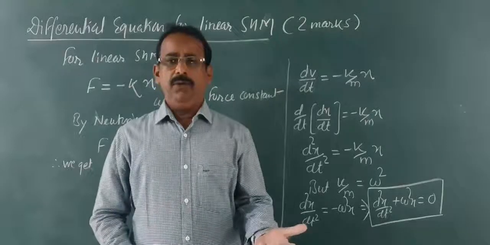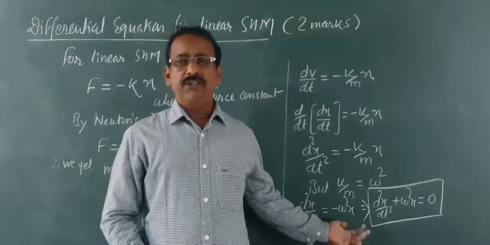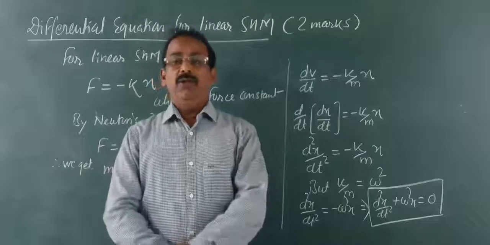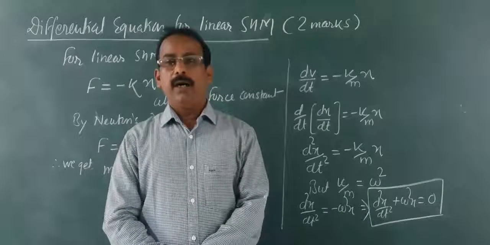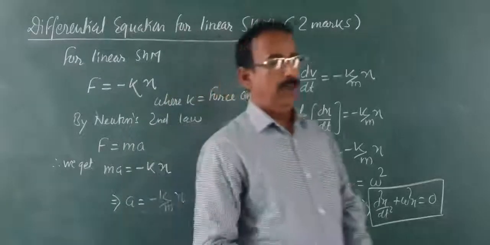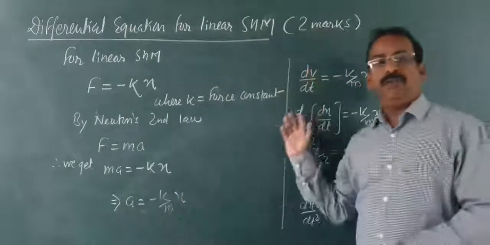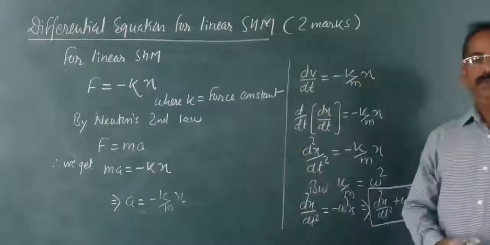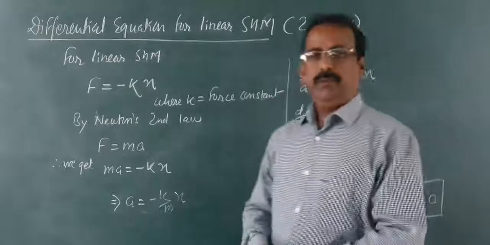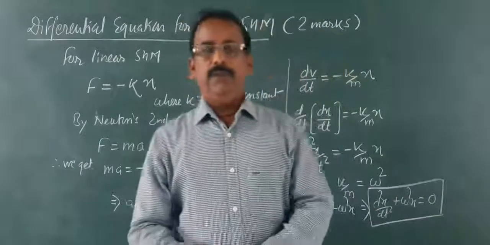Any motion which satisfies this differential equation will represent linear simple harmonic motion. This is all about the differential equation of linear SHM. The next part of this chapter I will explain in the next video.